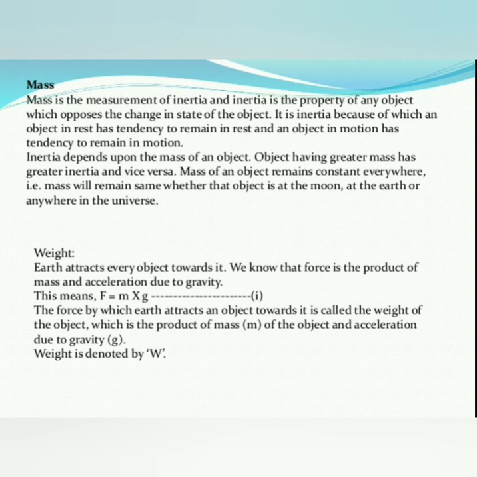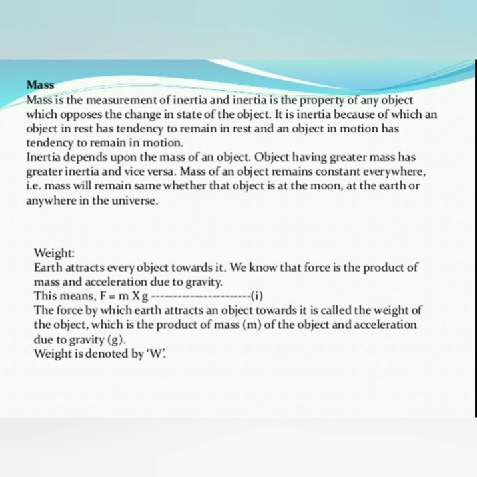Now, we will discuss weight. You know that weight is nothing but the earth attracting every object towards it. We know that force is the product of mass and acceleration due to gravity; the formula is F = m g.